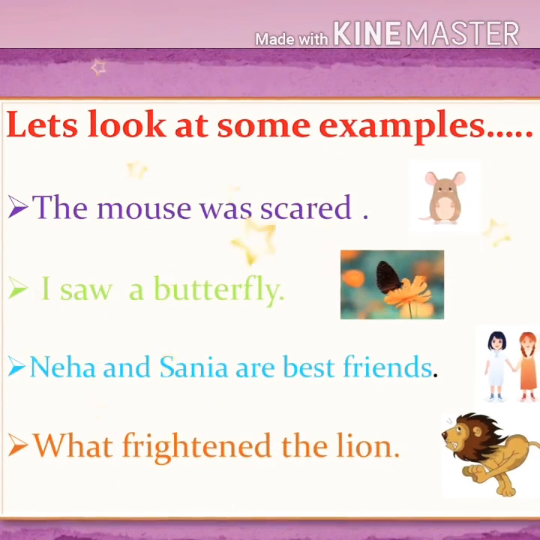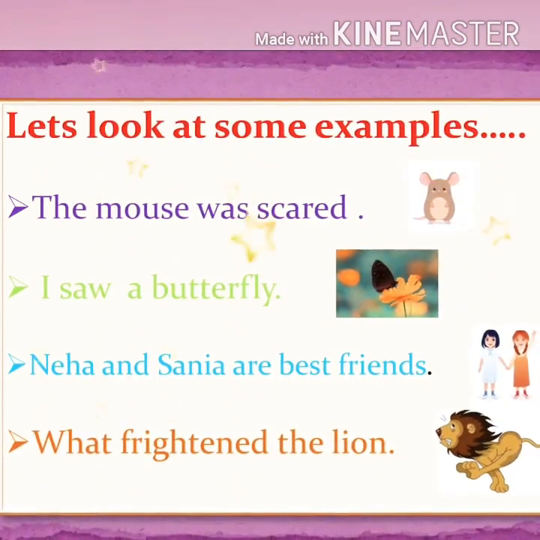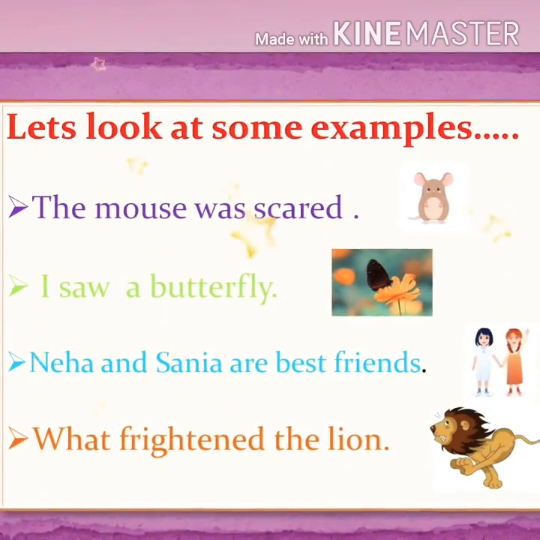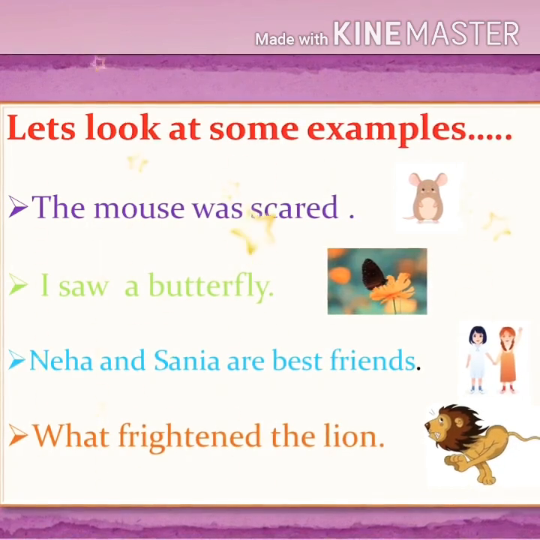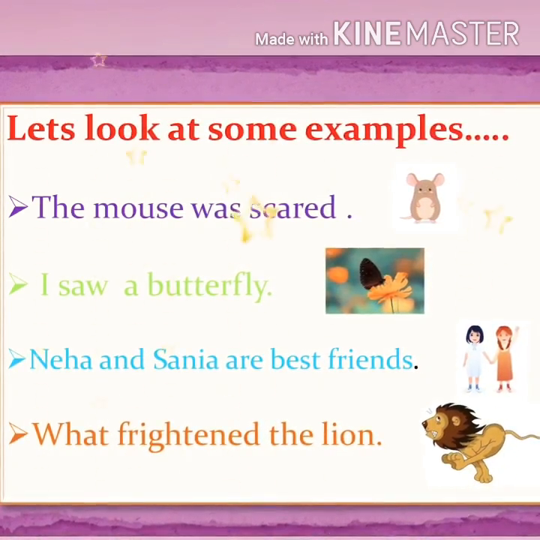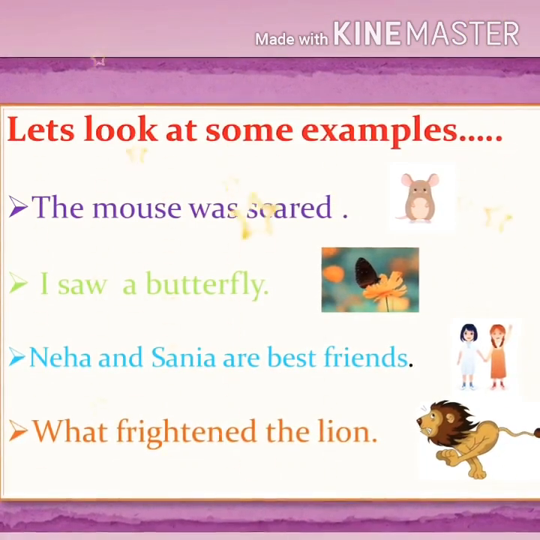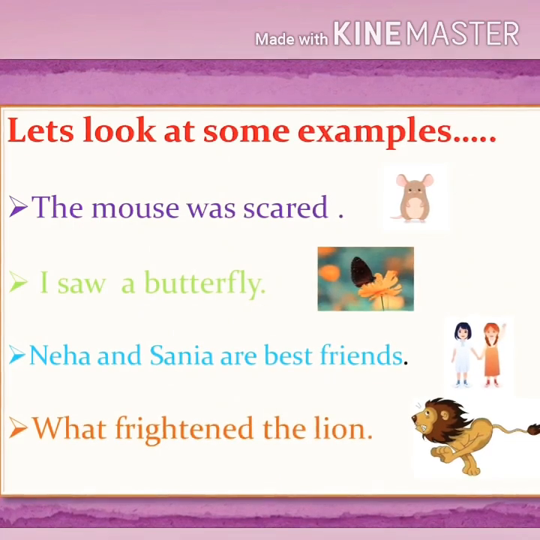Next, what frightened the lion? Yes, look at the sentence carefully. The starting is not a subject. What is a question word. Frightened is a feeling of being scared. And who was frightened? Who was scared? The lion. So the lion is the subject, and what frightened can be your predicate.